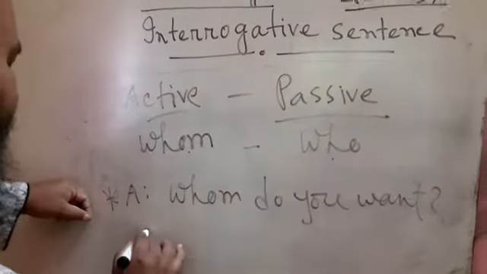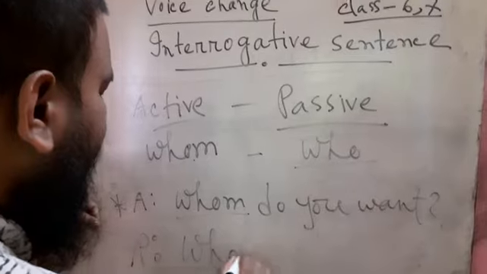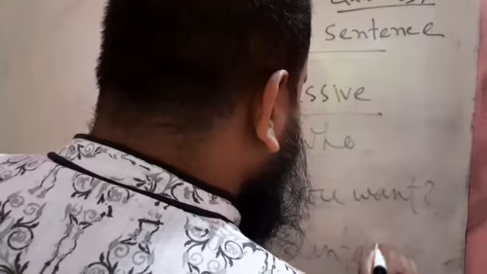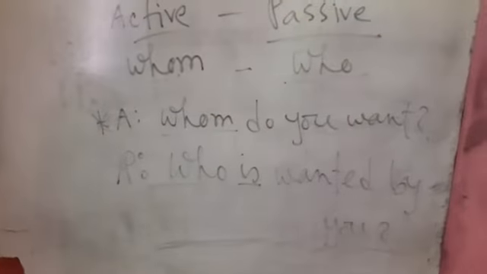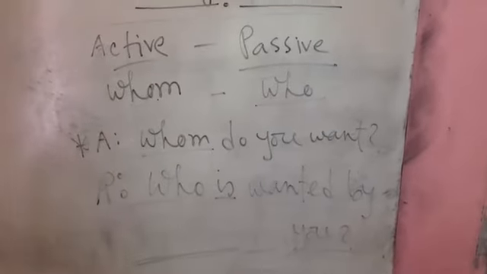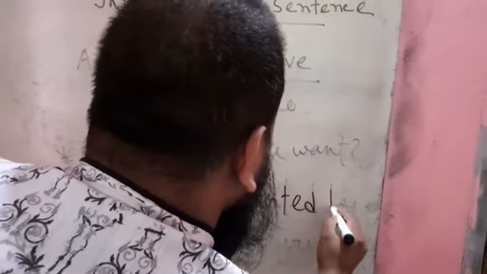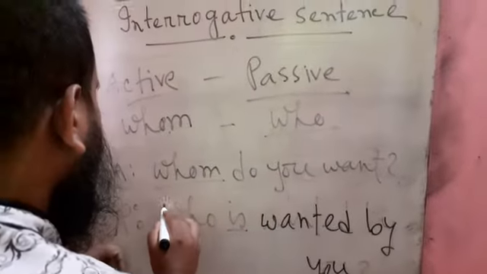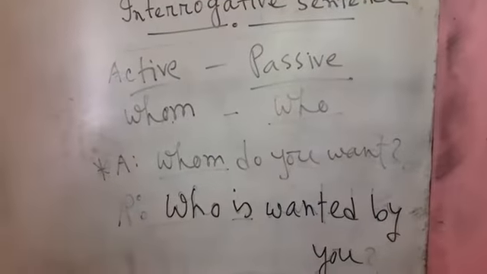Then in the passive voice, who will be used. Who is, an auxiliary verb is used here. Who is wanted by you. You will be clear from this example. Who is wanted by you.